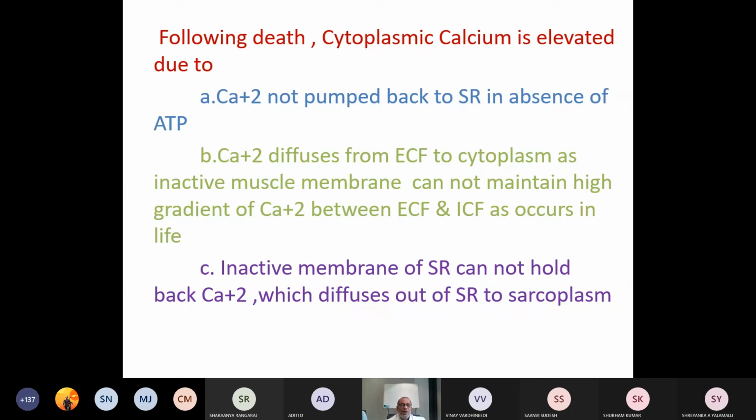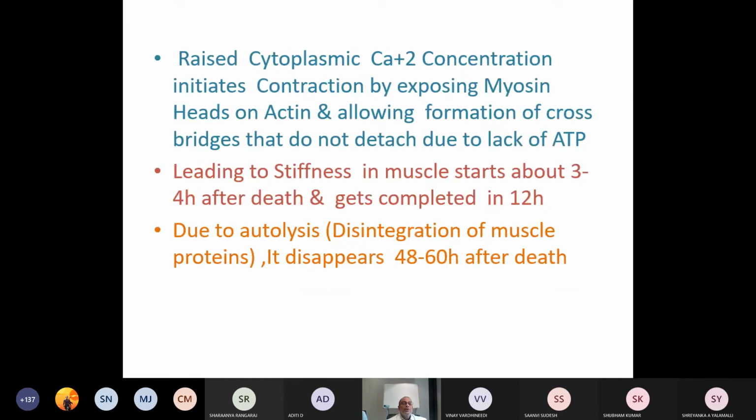In life we see a differential concentration of calcium inside and outside the cell; it does not exist now because the membrane fails to achieve that. Three, the inactive membrane of the sarcoplasmic reticulum cannot hold back calcium, which diffuses out from the sarcoplasmic reticulum to the sarcoplasm, that is the cytoplasm of the muscle cell. As a result, cytoplasmic calcium level is elevated. These are the three factors.